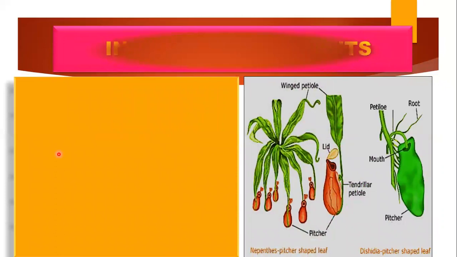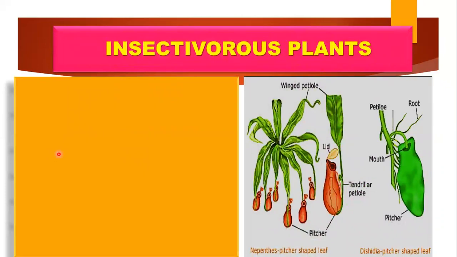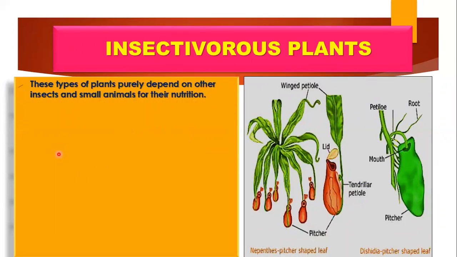Now, the second mode of heterotrophic nutrition is insectivorous plants. I find this very interesting because these kinds of plants derive their nutrition from small insects or animals. So they are carnivores in nature actually, because they are purely dependent on small insects for their nutrition. You can see from the picture that their leaves are modified as a pitcher. Here is an example of